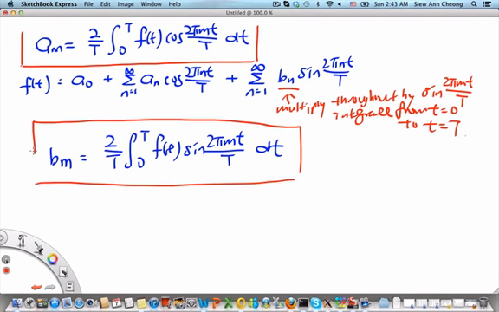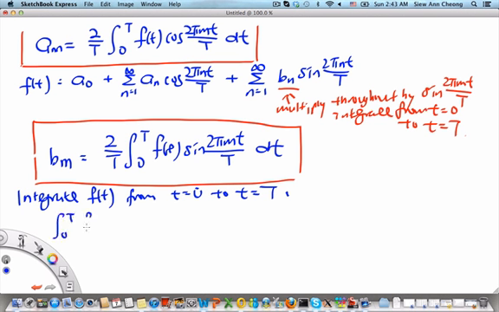Now what about a0? In order to find a0, we don't multiply by anything. We just integrate f(t) from t equals 0 to t equals capital T. Then on the left hand side we have this integral from 0 to T of f(t) dt, which is actually related to the time average value of the function f.